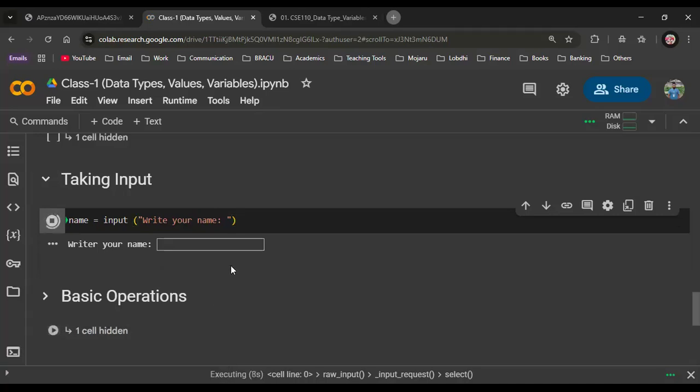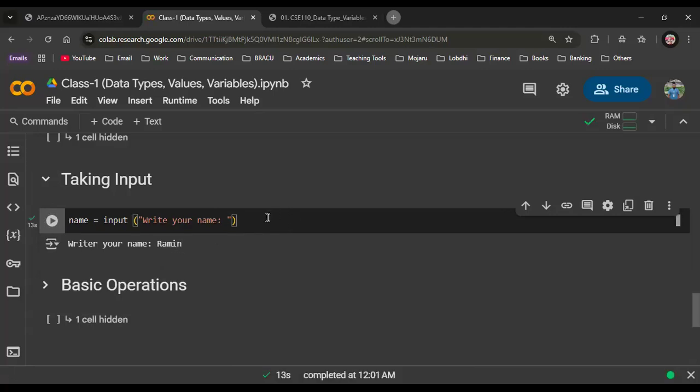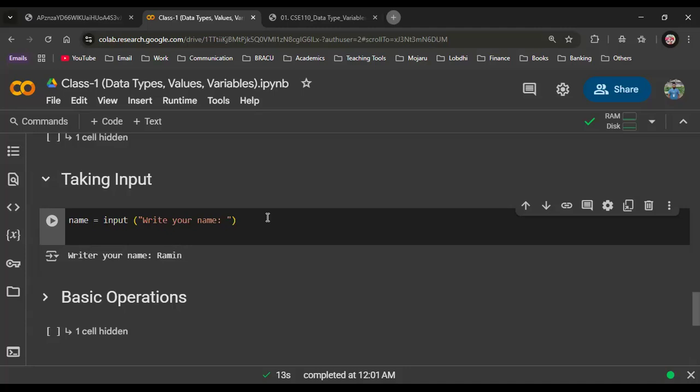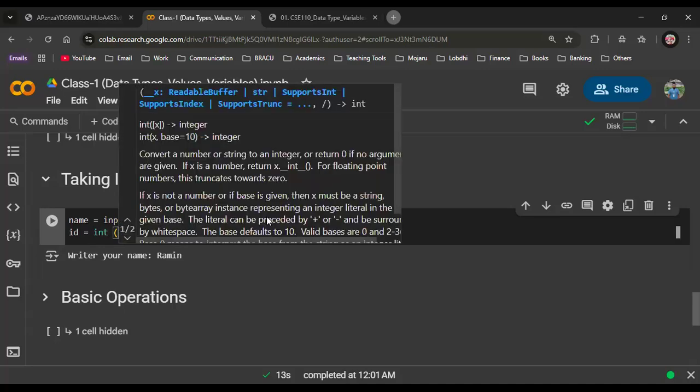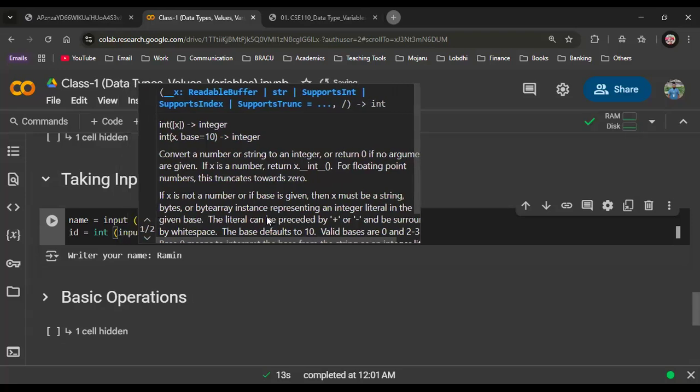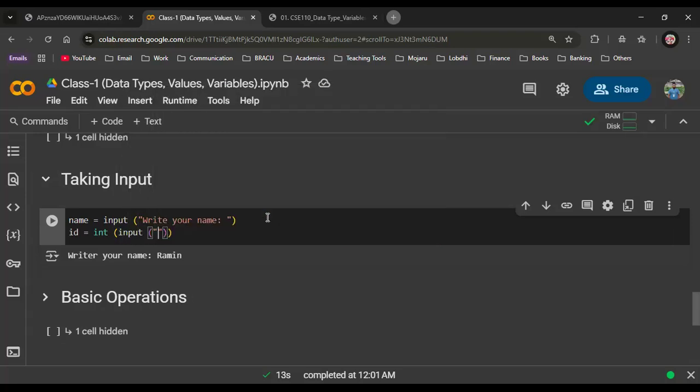So this will show me: write your name. I can write here the name Ramin. So far, nothing else. Then I also want to take the input of, let's say, Ramin's student ID. So let's take another variable, ID, and this ID will be an integer. That's why I'm declaring it as an integer. Okay, so now I will say: enter your ID.